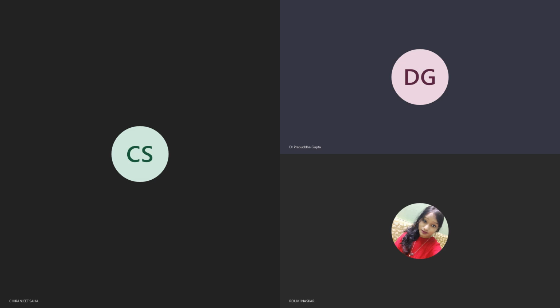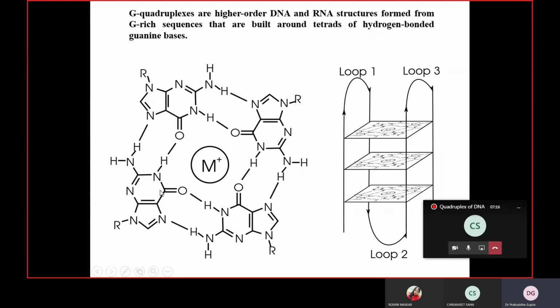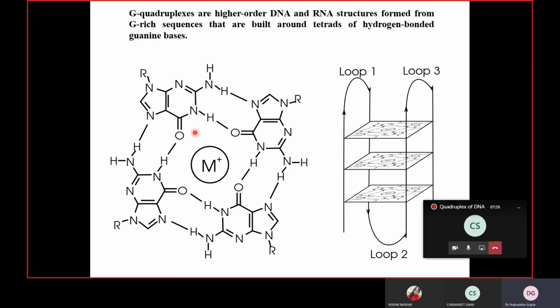Let me share my screen. Okay. So this is the structure that I was telling you about. As we go through the slides, you will get more and more details. Today's topic is G quadruplex. What is G quadruplex?